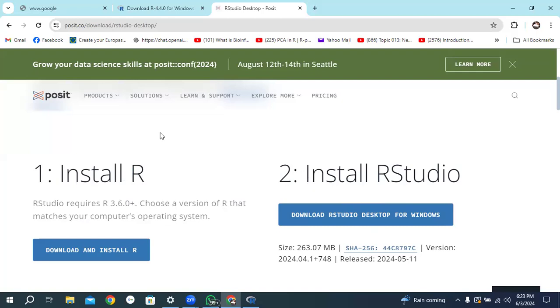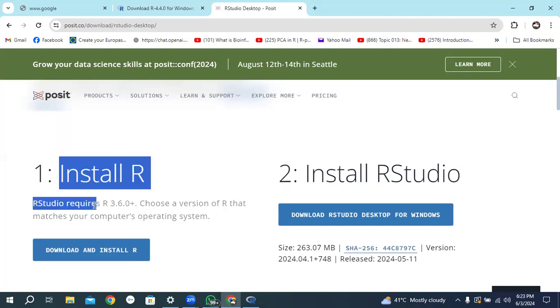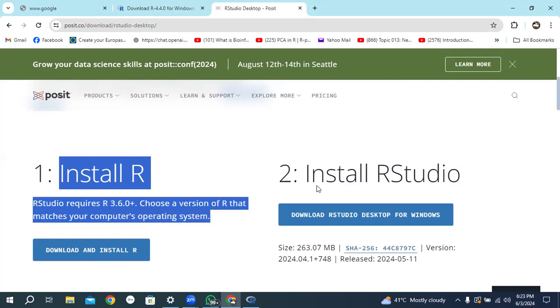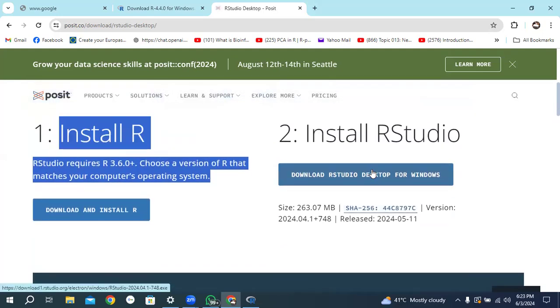The reason behind this is that here the version of R is the oldest, 3.6.0, while the latest version of R is 4.4.0. So we don't need to install the oldest version. So ignore this app. Come to the second portion of this website, that is Install RStudio.